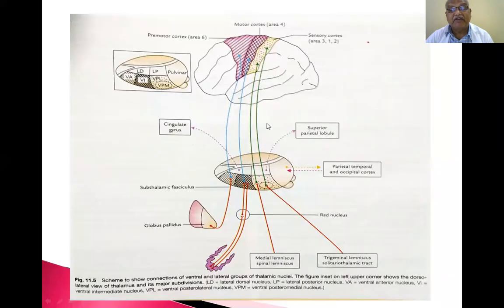This is area 3, 1, 2. From here, the trigeminal lemniscus and solitothalamic tract fibers are going and occupying the sensory cortex 3, 1, 2. How do they get there? This is the connection from here. This is the midbrain, trigeminal lemniscus, solitothalamic tract. Here, this is the ventral posterolateral and ventral posteromedial nucleus. This nucleus and this nucleus. See, the same dots are present here and here. He has named here, he has not named here because the diagram would be blurred if they named it here. Then it goes to the sensory cortex.